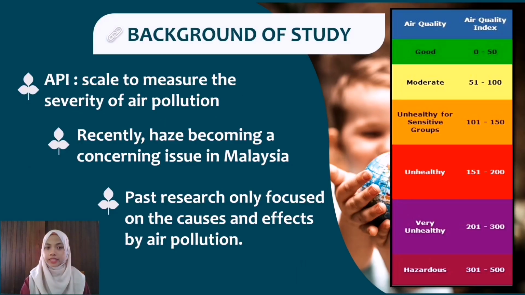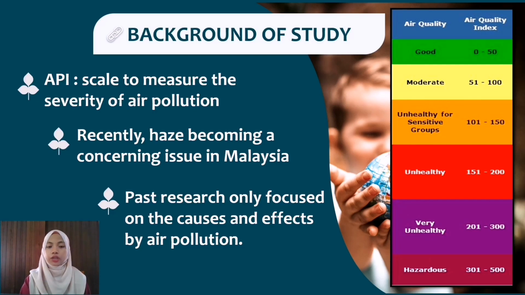Air Pollution Index, or API, is a scale to measure the severity of air pollution. It is in the range between 0 to 500. The greater the number of API, the more dangerous the air quality is to human health. Recently, it has become a concerning issue in Malaysia as the API values in most states have exceeded the level of 100 to 300, such as Negeri Sembilan, Selangor, Sabah and Sarawak.